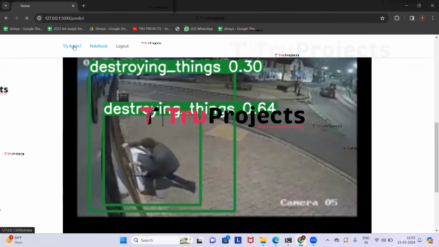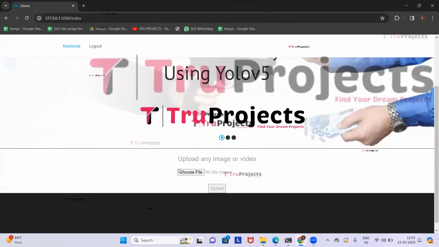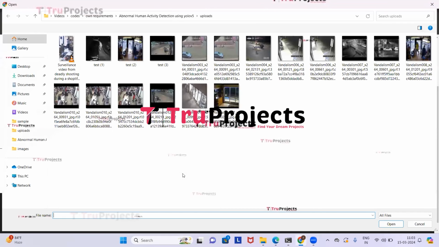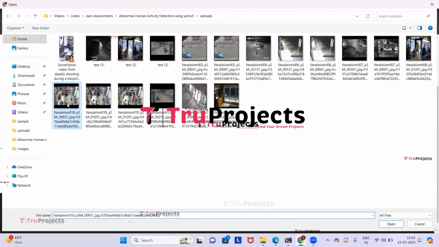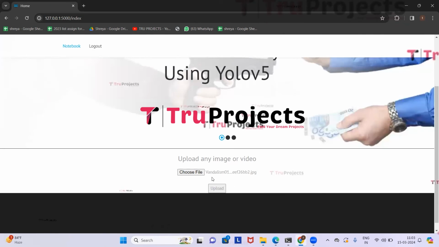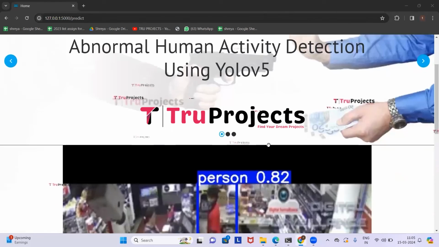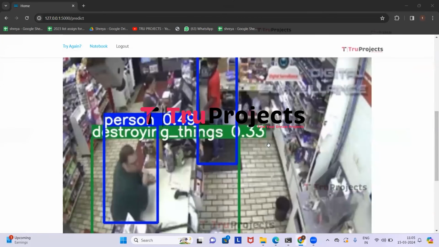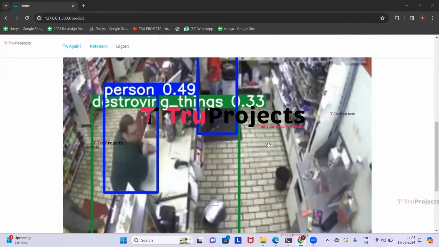Now we will try uploading some more images. So click on try again. Click on choose file. This time we'll be uploading this image. Now click on open and here we can see that the image has been loaded. Now click on upload. So here we can see that there are multiple things detected.